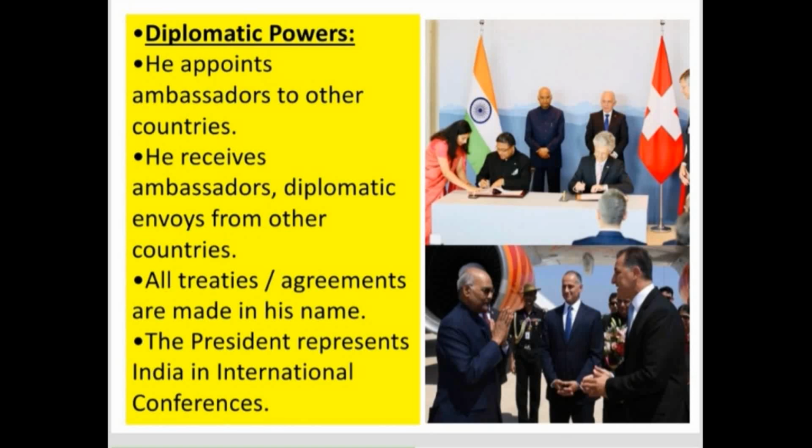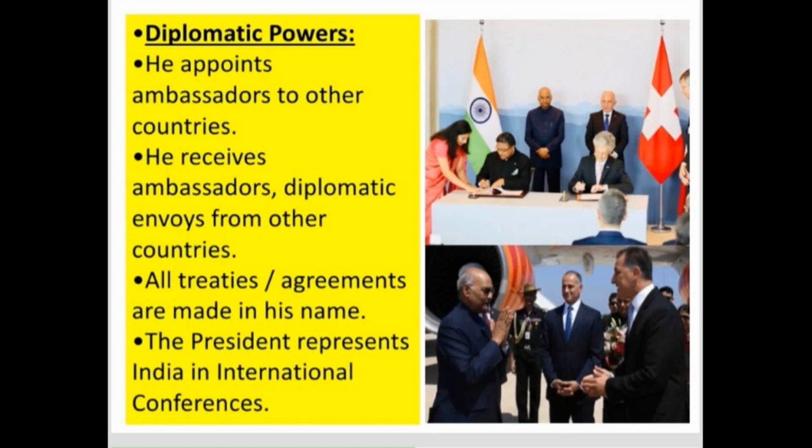And all the treaties and agreements are made in his name. So if India signs any agreement with other countries, all such agreements or treaties will be made in the name of the President. The President also represents India in international conferences. Suppose various conferences are held on various topics and issues, all such conferences will be attended on behalf of India.